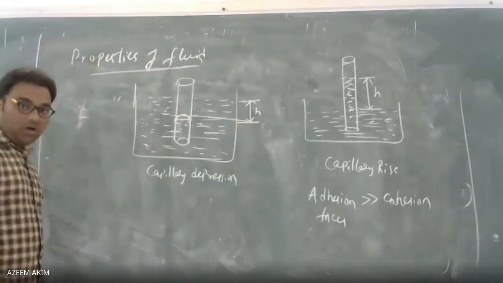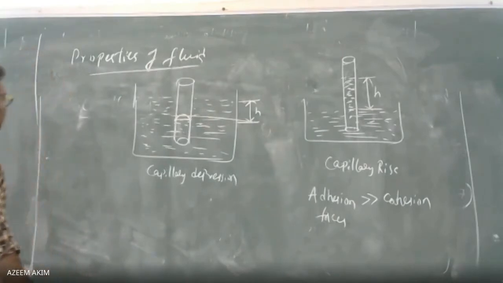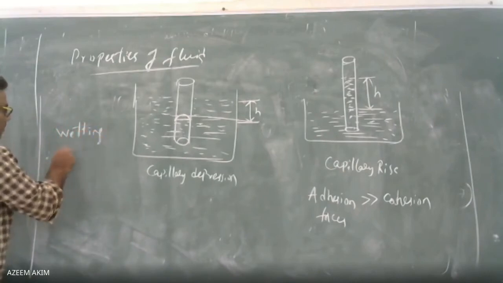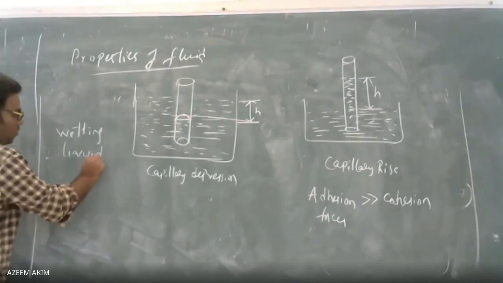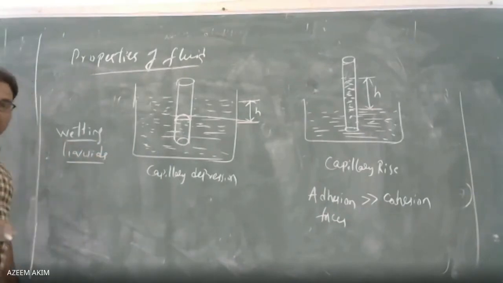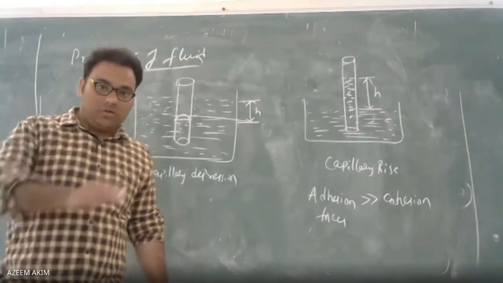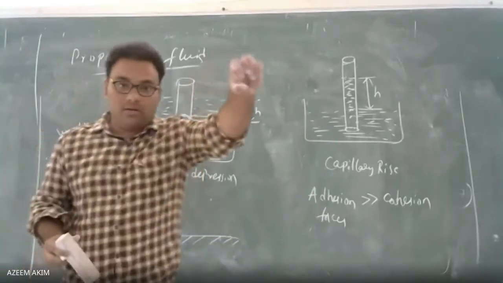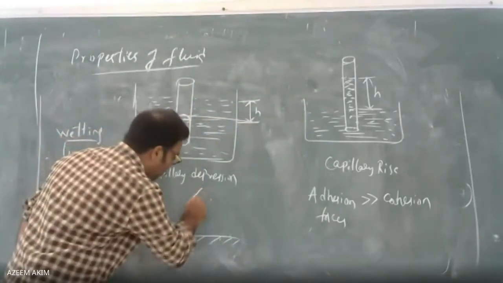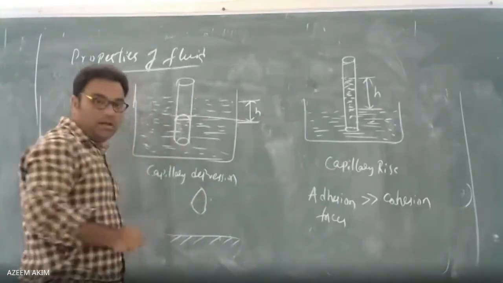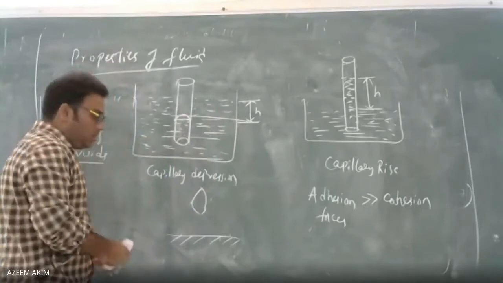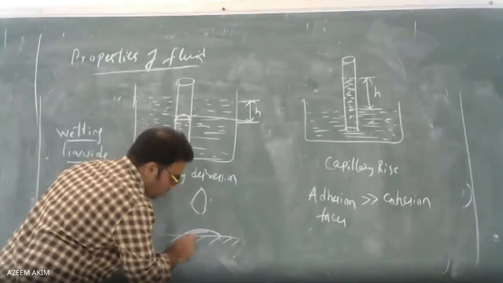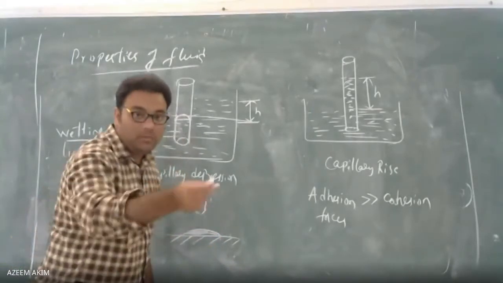So wetting liquids and non-wetting liquids we will discuss now. First of all, wetting liquids. A wetting liquid is nothing but simple water. You take some surface, this is the surface. I have taken a droplet of water. Now I pour it down on the surface. So what happens? It will form like this, the droplet forms like this.